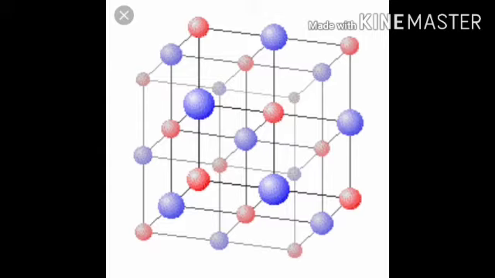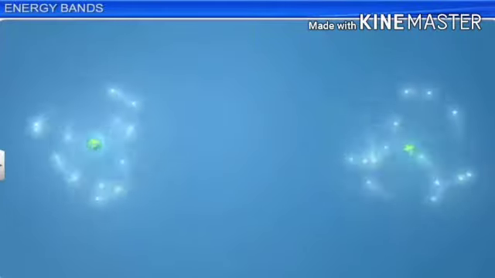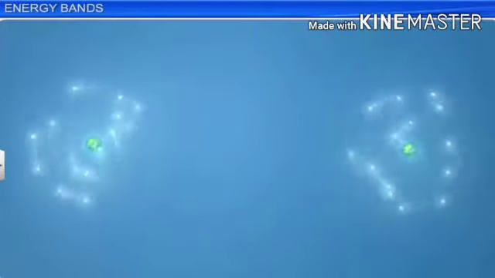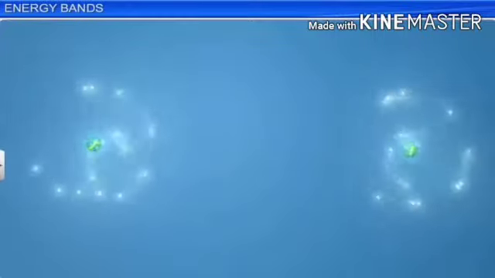The concept of fixed energy levels is valid only for the isolated atom. This is not possible in a crystal, as the atoms are closely spaced, as shown here. Thus there is interaction between the atoms, and the outer orbits of neighboring atoms come closer and overlap.